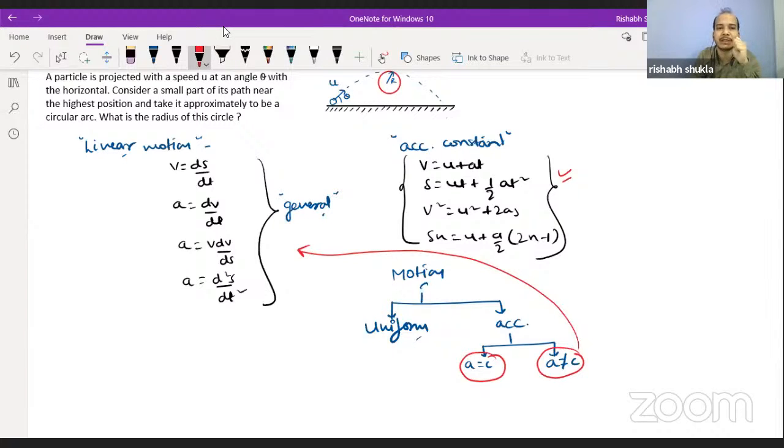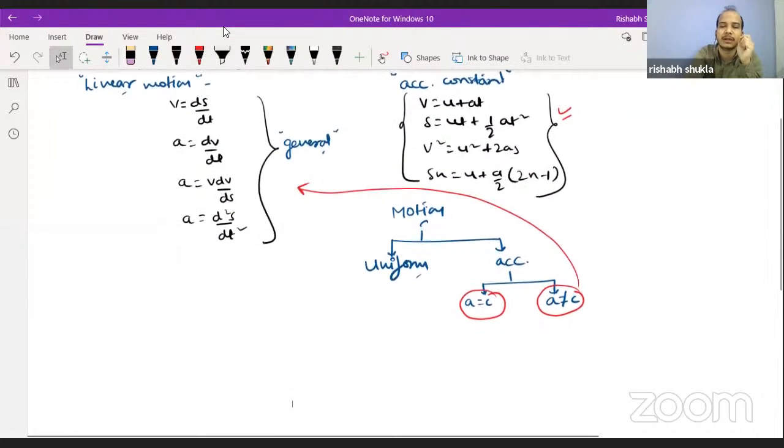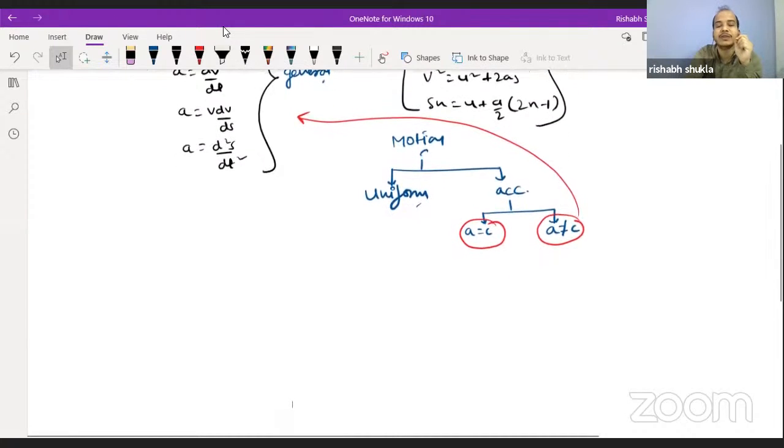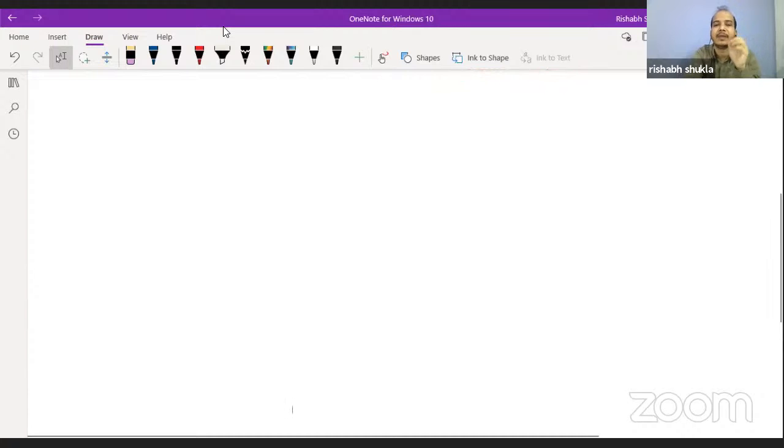A particle is projected with a speed u at an angle theta with the horizontal. So first of all, you should understand that in projectile motion, there are points which you must keep in mind and remember in order to solve the question.